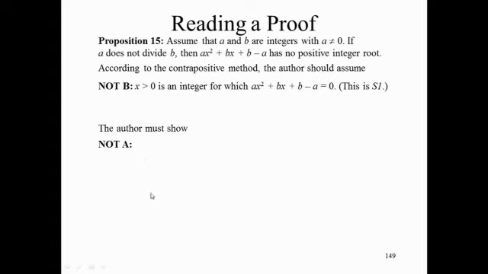In other words, the author must show that A does divide B. All right, so now what? We should be working forward from here and backward from here. All right, let's see what the author writes next.